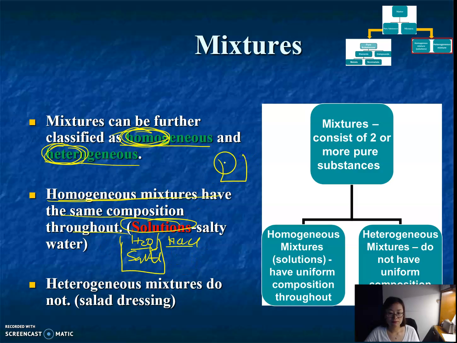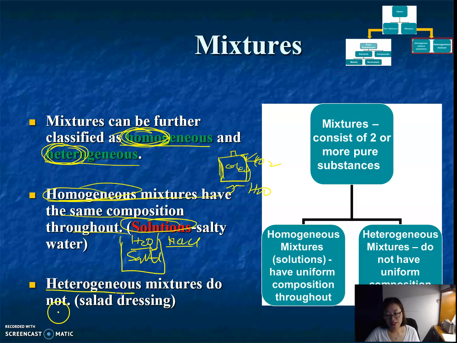Or Coca-Cola. If I have a cup of Coca-Cola, I know there is a lot of carbon dioxide, I know there is water, I know there are some secret ingredients there, but I cannot tell. So it's a homogeneous mixture.